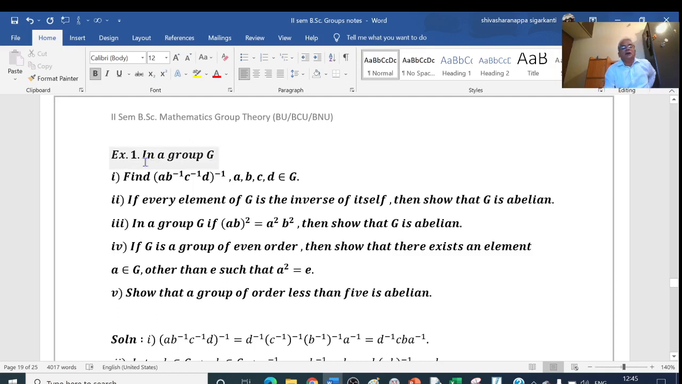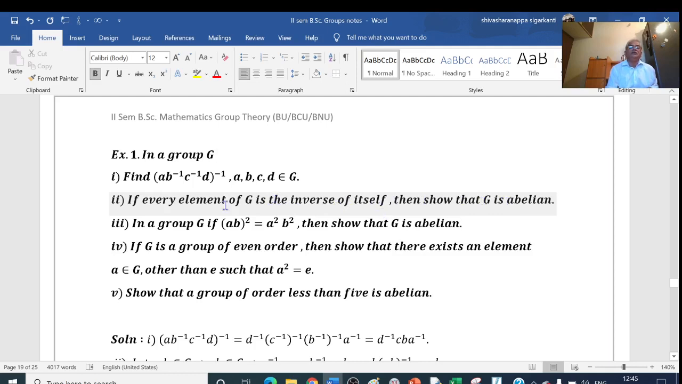We have an example. In a group G, find (ab⁻¹c⁻¹d)⁻¹, where a, b, c, d belong to the group G. Second example, if every element of G is the inverse of itself, then show that G is abelian.